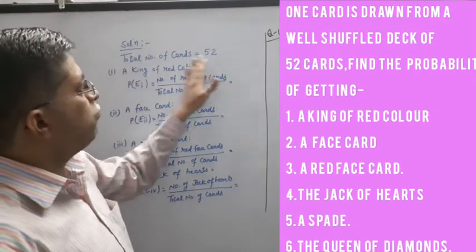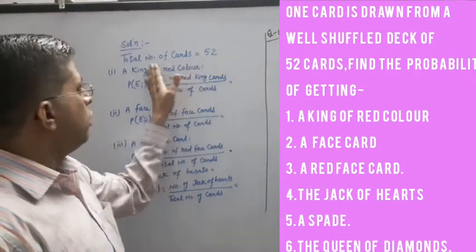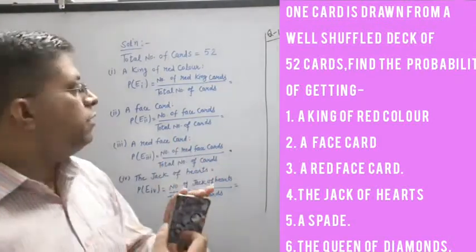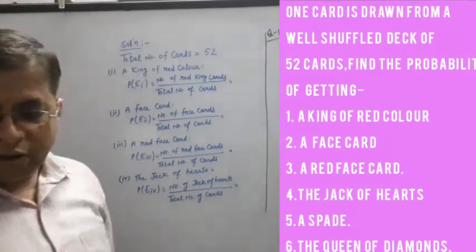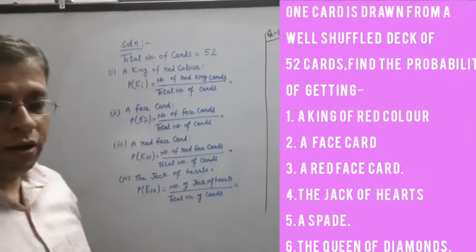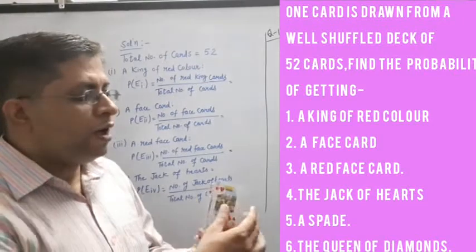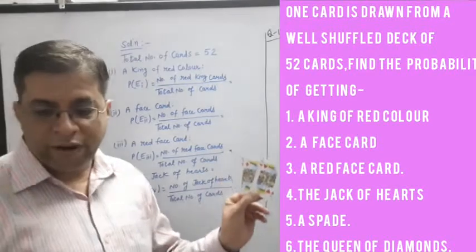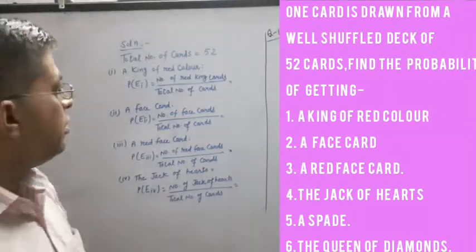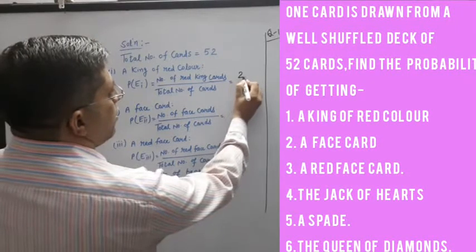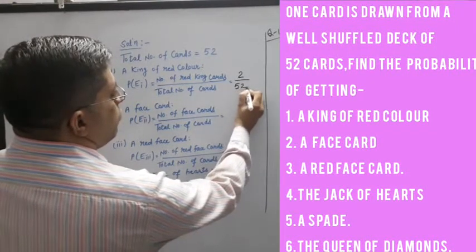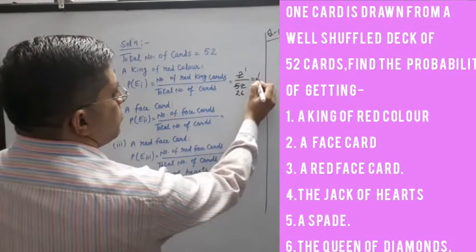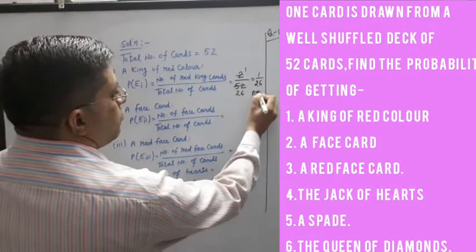According to the question, this is your question. Total number of cards are 52 in a deck. First question is a king of red color. Out of these cards, I have here two kings of red color. Then what will be the answer? See here, red two kings are here and total cards are 52. If you simplify, 2 ones are 2, 2 26s are 52, this is 1 upon 26. This is first answer.